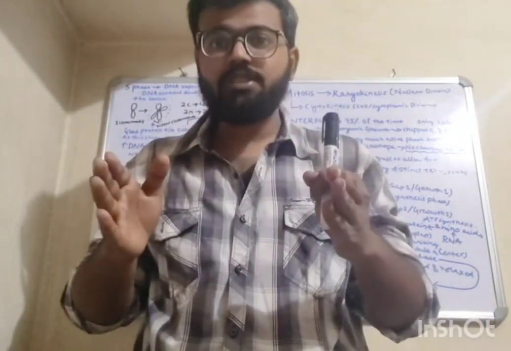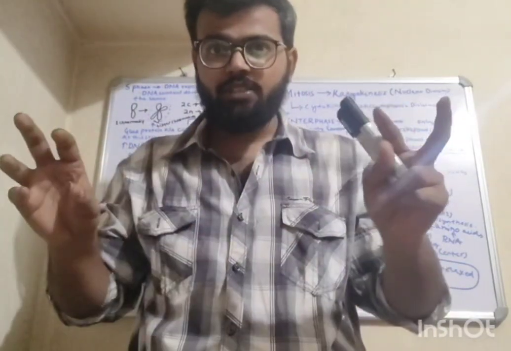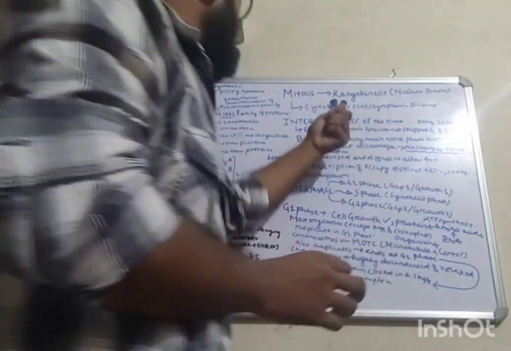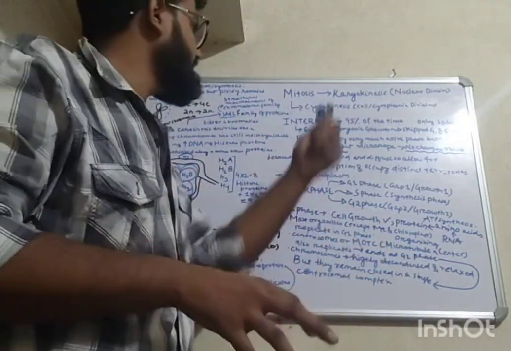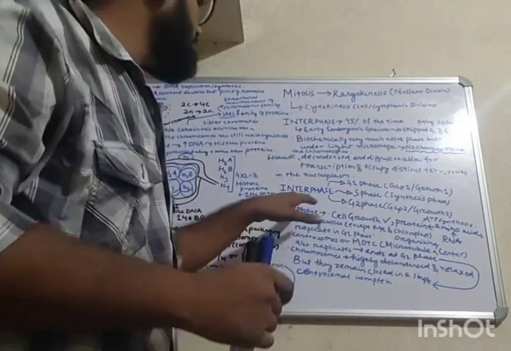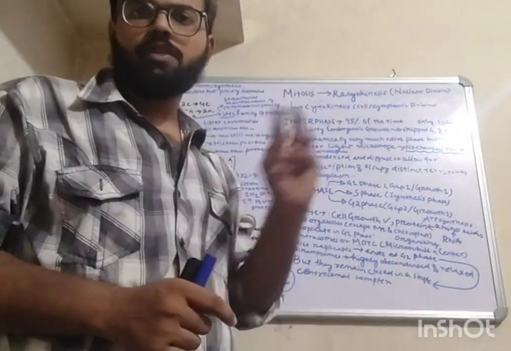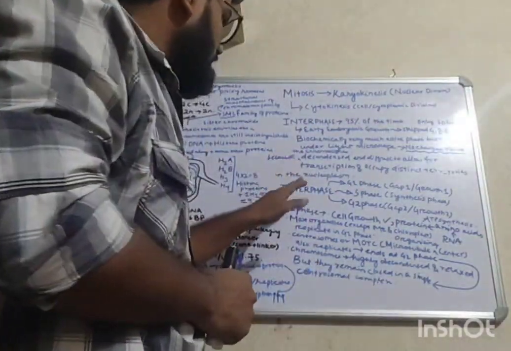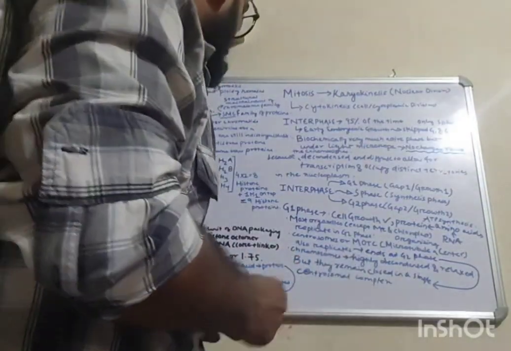If the cytoplasm needs to be divided, then the two cells need to be separated. So the actual cell division takes place here, with boundaries. Now this mitosis is divided into two parts: interphase and M phase. First, we will learn about interphase.